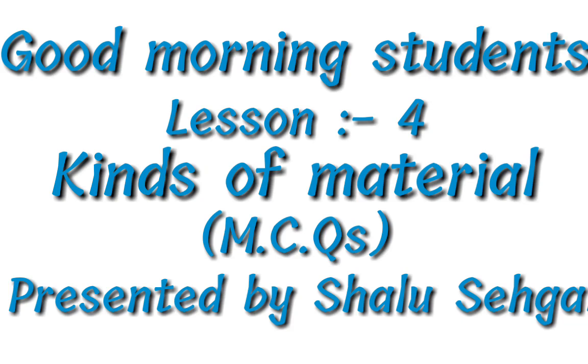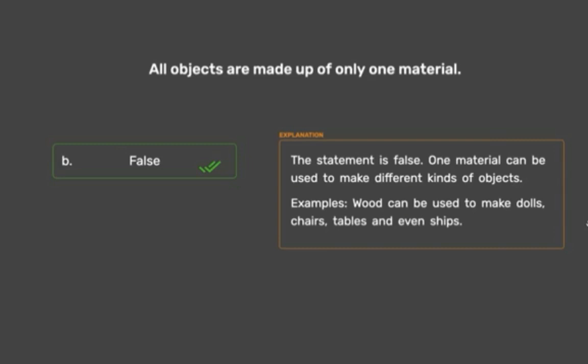And one more important thing to note down is that you should note down all the multiple choice questions in any notebook and revise at home. First question: all objects are made up of only one material. True or false? The correct answer is false. One material can be used to make different kinds of objects. Examples: wood can be used to make dolls, chairs, tables and even ships. So here the statement is false.